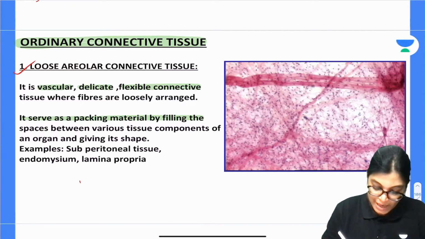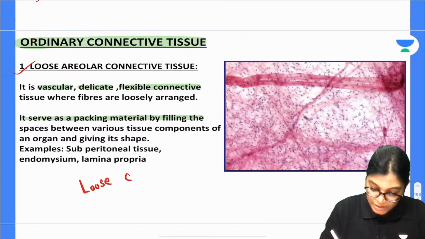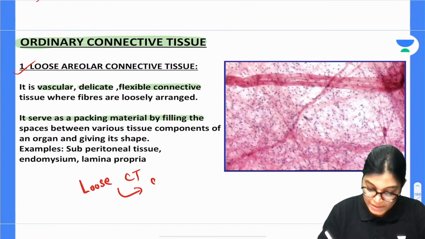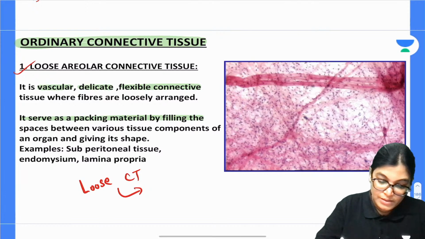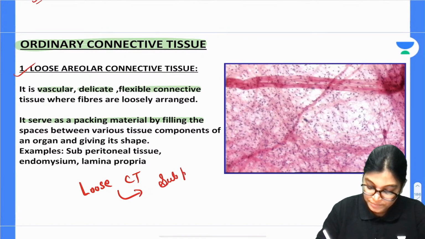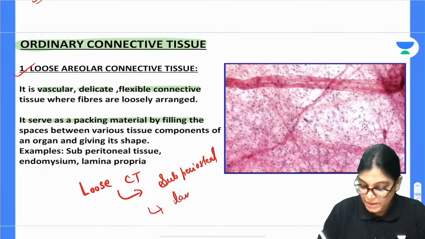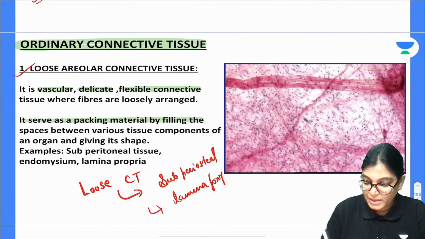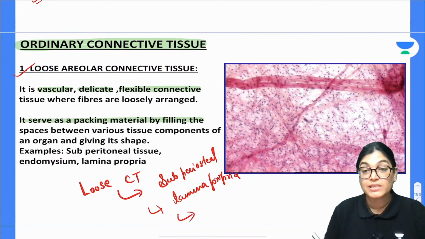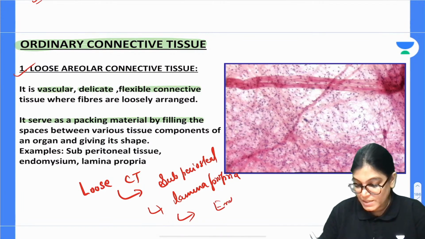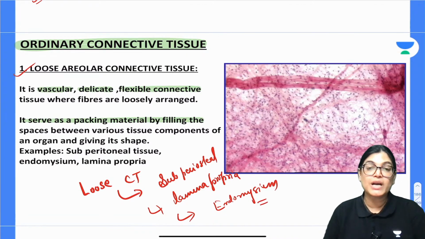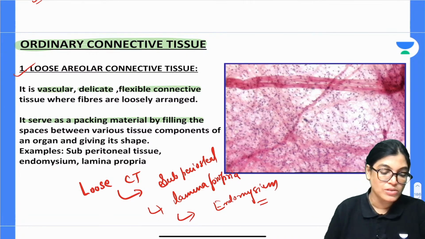The example of loose connective tissue is, it is present in subperiosteal tissue, it is present in lamina propria. So, lamina propria layer is lying in the GI tract, it is lying in the respiratory tract, and it is also present in endomysium. What is endomysium? The fascia covering the muscle fibers, it is also present there.